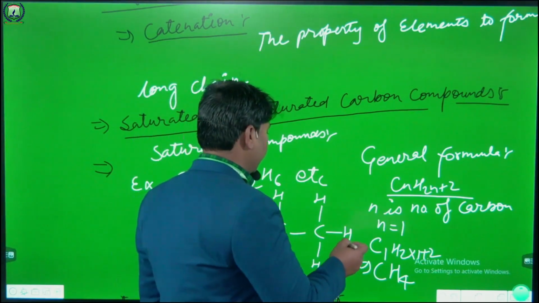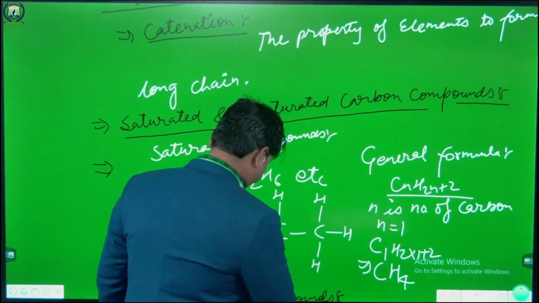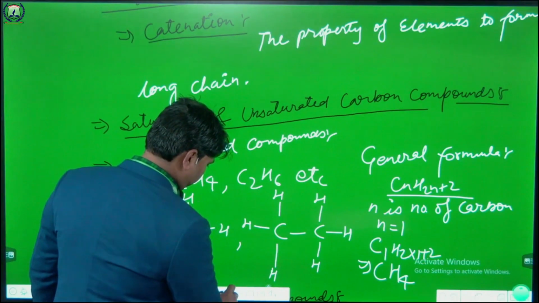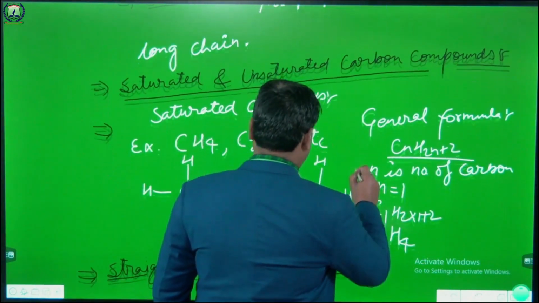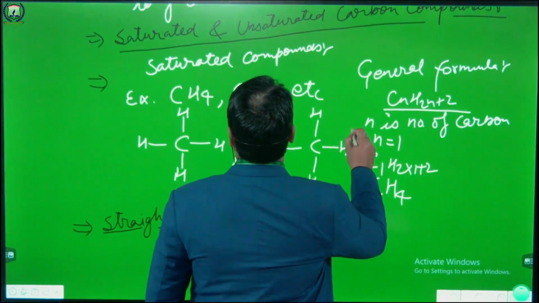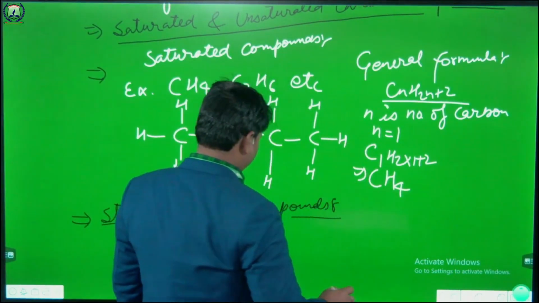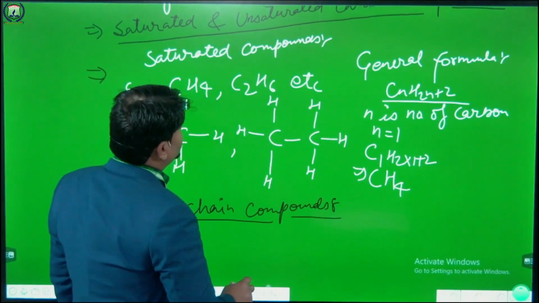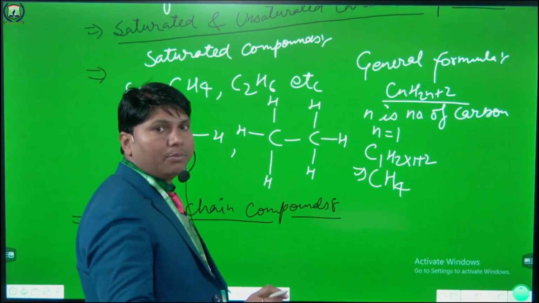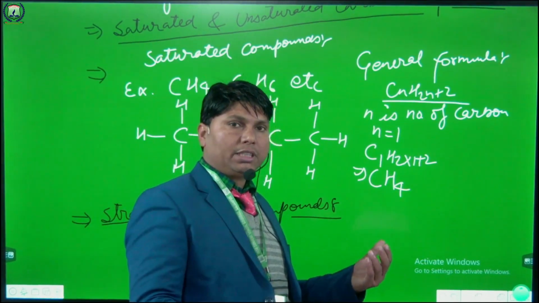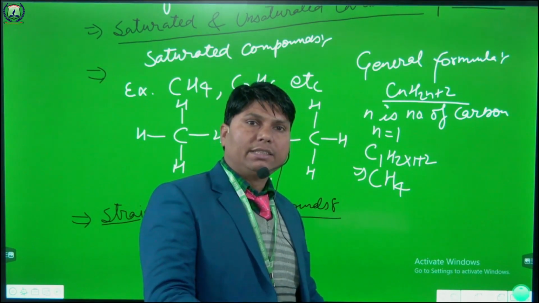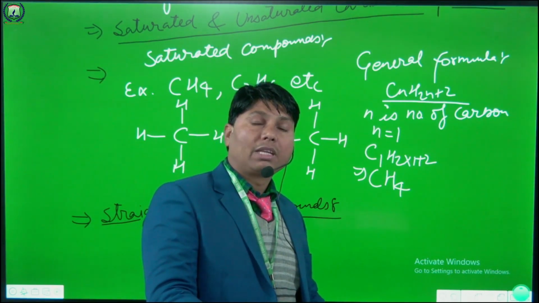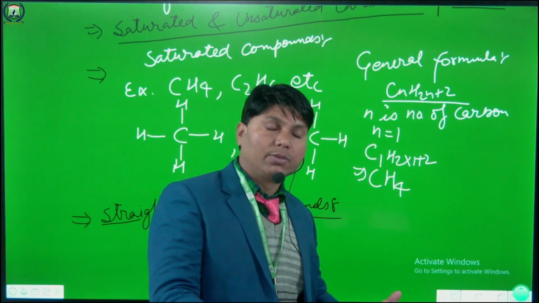And the second one is unsaturated hydrocarbons. If double bonds and triple bonds are formed, then these will be called unsaturated carbon compounds.